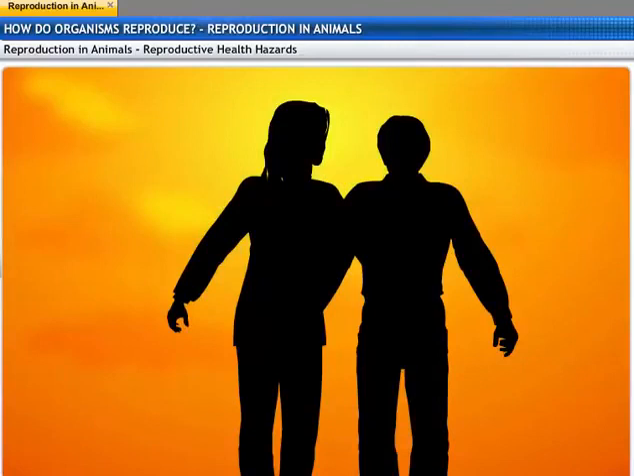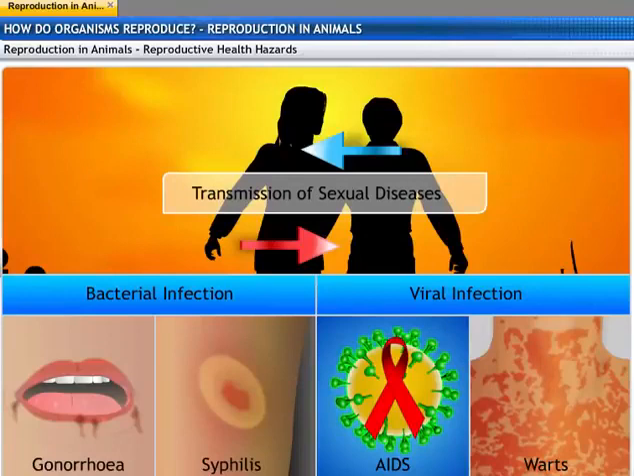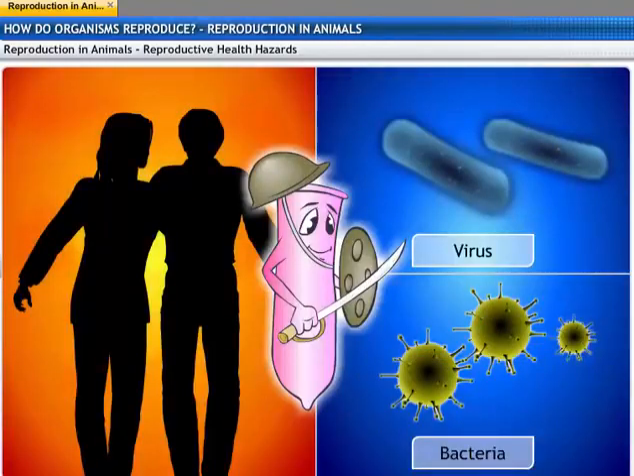During sex, there is close contact between bodies. Hence, this could result in the transmission of sexually transmitted diseases. Bacterial infections such as gonorrhea and syphilis and viral infections such as warts and HIV or AIDS are some of the diseases that are transmitted sexually. AIDS, acquired immunodeficiency syndrome, is the infection that is causing havoc in humans today. Using a condom for the male reproductive organ during sexual intercourse helps prevent transmission of many of these infections.